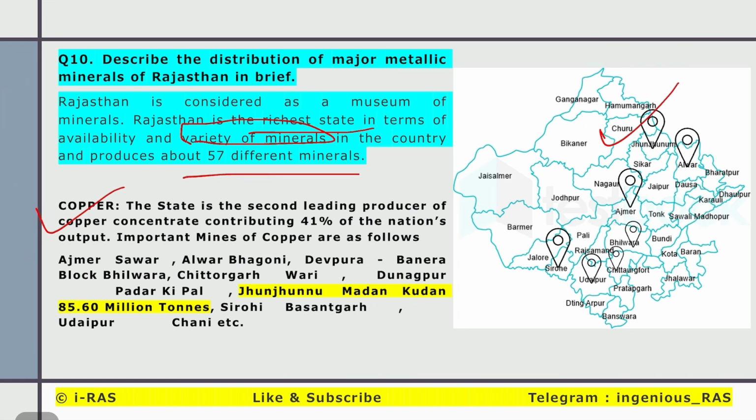Other mines are Savar in Ajmer, Bagoni in Alwar, Devpura in Banera block in Chittorgarh, Bhilwara, Dungarpur, Padra Ki Pal, Jhunjhunu, Madan Kudan. Here you find 85, the highest availability of copper in this mine. Siroi, Basantgarh, Channi, etc. This is for copper.